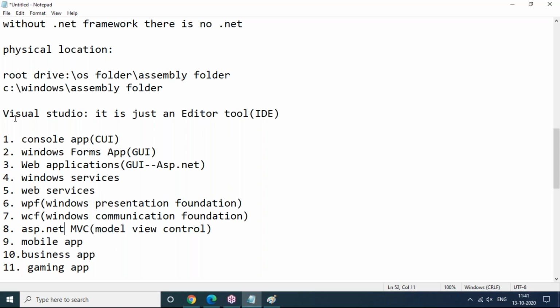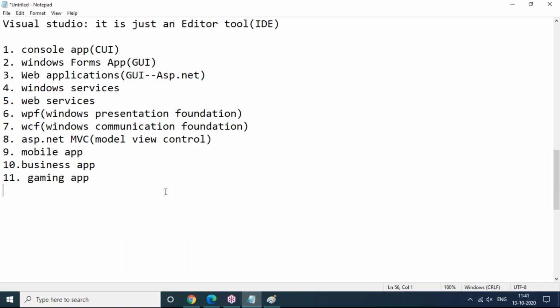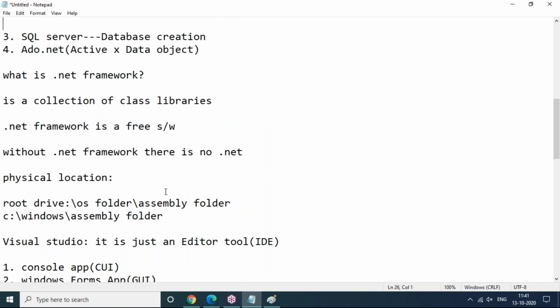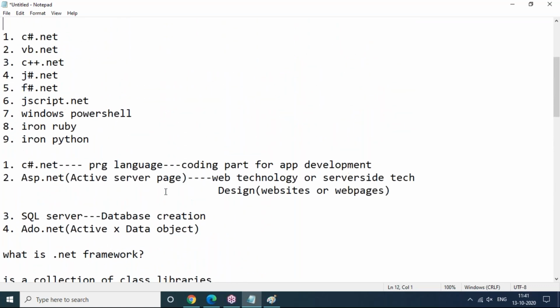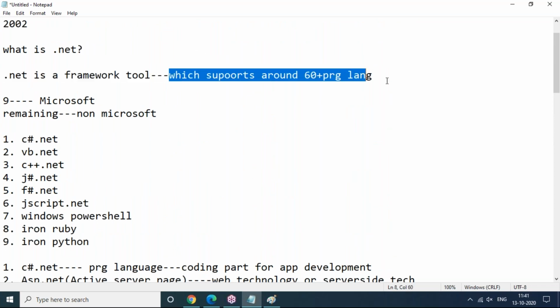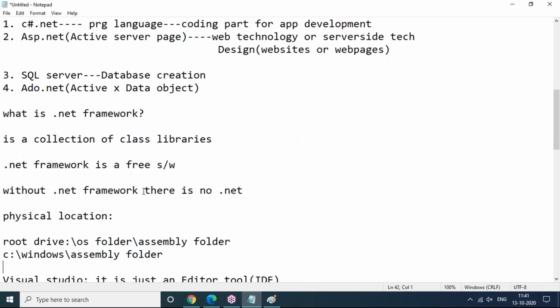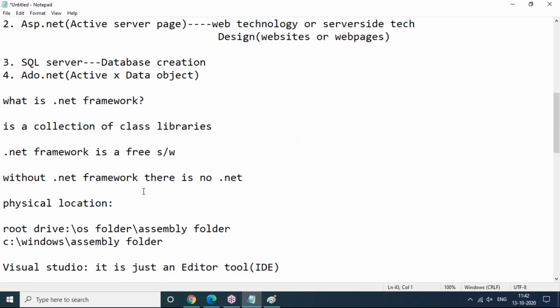So this is the application area where exactly we can use .NET. Why .NET? .NET is used to develop applications. These are the applications we can develop using .NET. And what is .NET? .NET is a framework tool. Using that framework, we can develop .NET applications, which supports around 60 plus programming languages. In that, 9 are designed by Microsoft and the remaining are designed by non-Microsoft. And our programming language is completely C Sharp .NET only in our session. So I strongly recommend to learn only one programming language. No need to learn all the languages, which is highly impossible, but we should learn the recommended one.